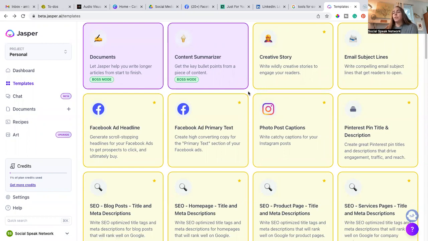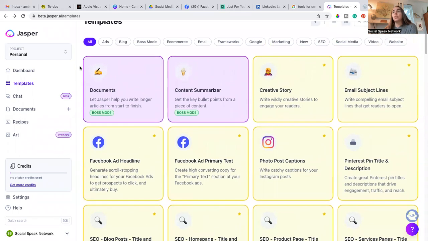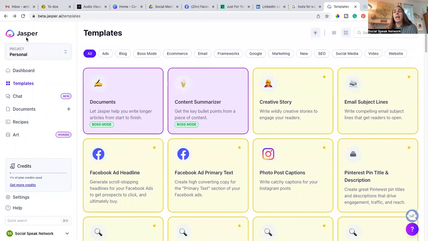AI is the new trend. It's a great tool for being able to utilize something to create all of your content. And sometimes it's hard to come up with new content for your blog posts and social media posts. You have ideas, but it's just time consuming to write the content and make sure it's correct. So I'm going to tell you today about one AI tool called Jasper.